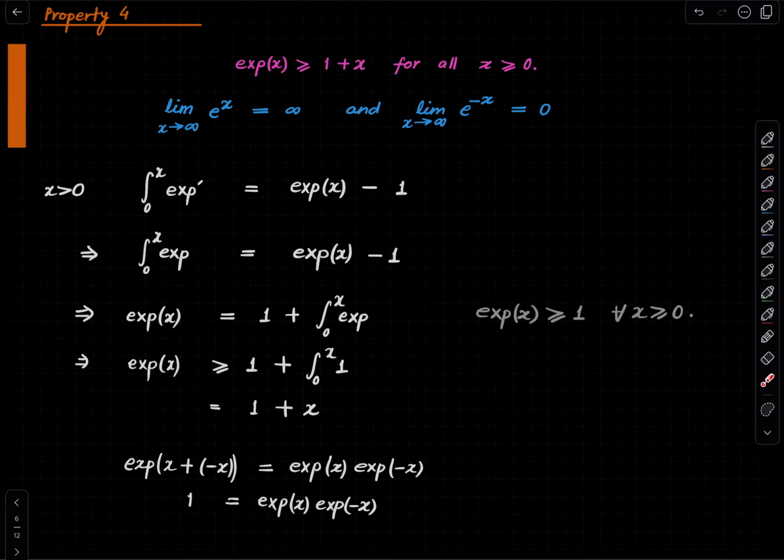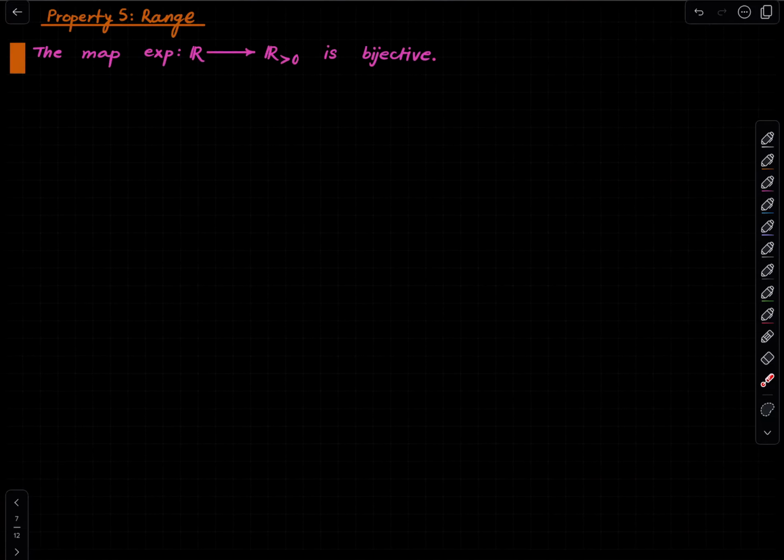Right? So that's it. We have proven these two properties. All right. Now, finally, what is the image of the exponential function?